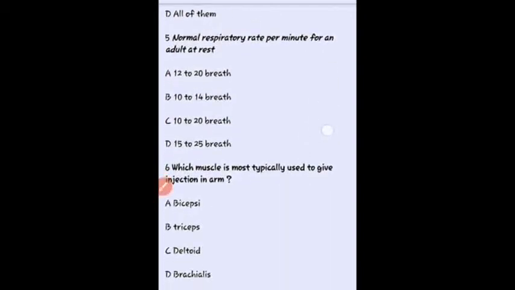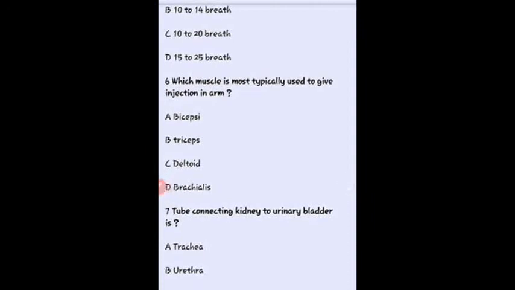The next question, normal respiratory rate per minute for an adult at rest. So here the normal respiratory rate is about 12 to 20 breaths per minute. The next question, which muscle is most typically used to give an injection in the arm? So here the deltoid muscle is the most preferable site to give an injection in the arm.